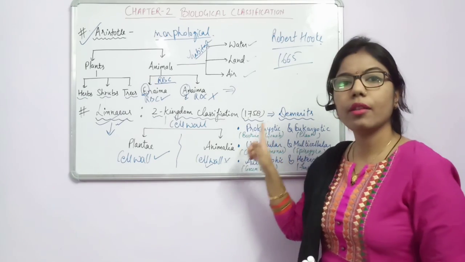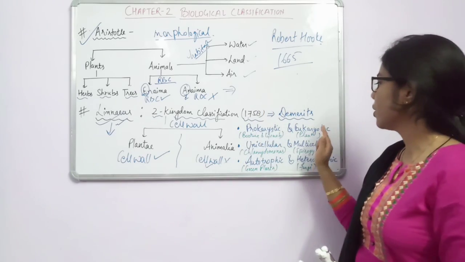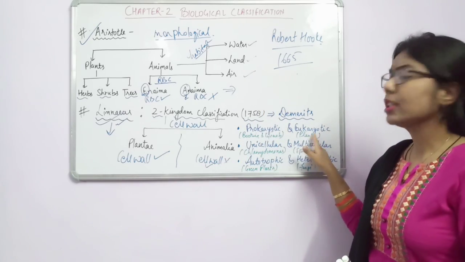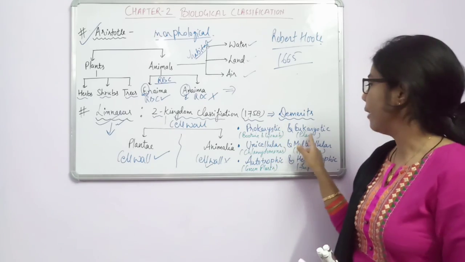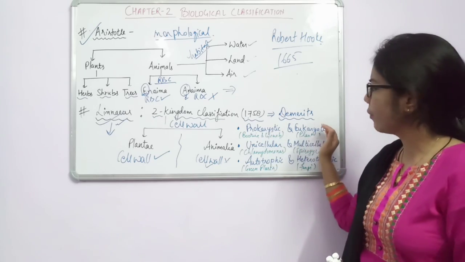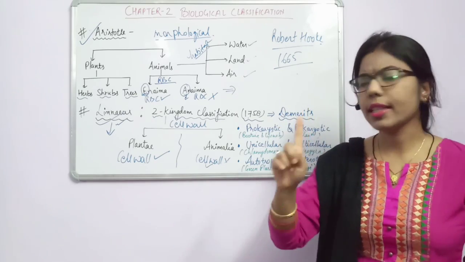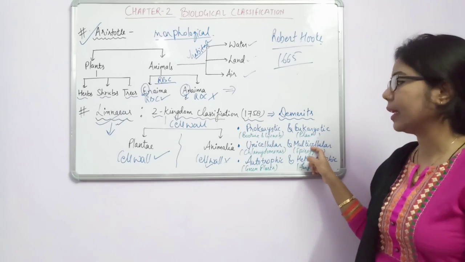Bacteria will come under the prokaryotic according to the 5 kingdom classification, and these plants will come under the eukaryotic, which are multicellular and have a proper cell wall. So on this basis, what happens? They have kept both organisms in the same kingdom. Same thing in the next point, unicellular and multicellular.